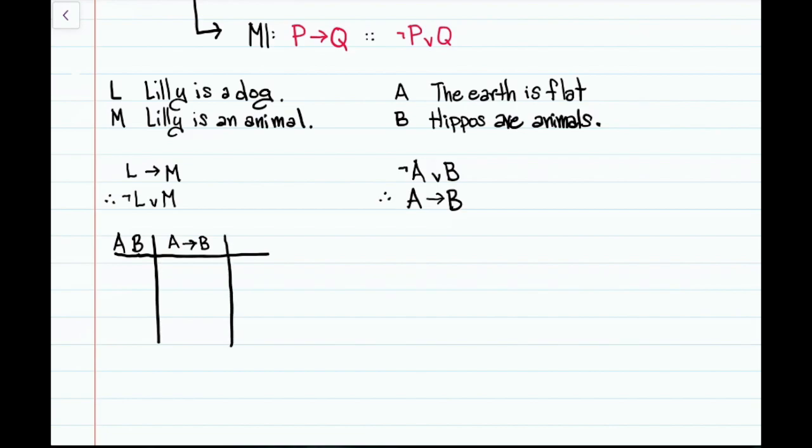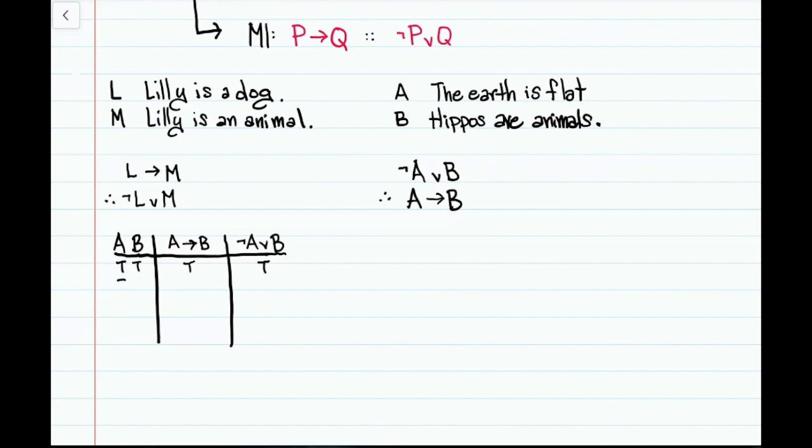And let's have our disjunction, either the earth is not flat or hippos are animals. So one possible case is that both these are true. By the definition of the truth functional conditional, the conditional itself is true. And because at least B is true, the disjunction either not A or B will be true.